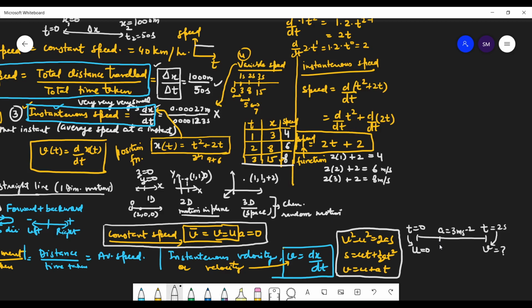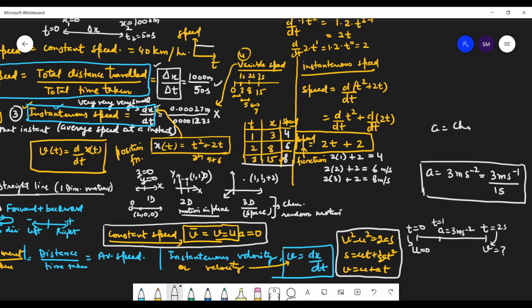Now, what is the velocity at time t is equal to 1? Acceleration is 3 meter per second square. So what does this mean? It means a change in velocity of 3 meter per second in 1 second. So in 1 second your speed is changing, because acceleration is what? Acceleration is change in velocity upon time taken. That's your acceleration. Okay?